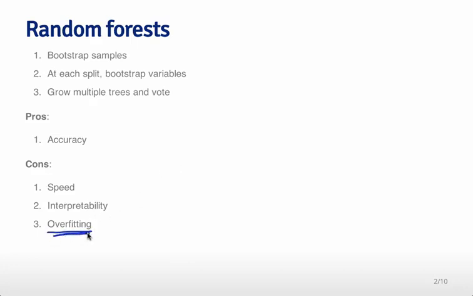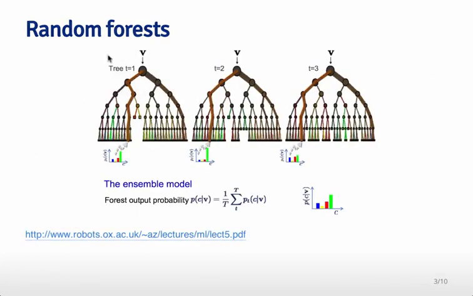It can also lead to a little bit of overfitting, which can be complicated by the fact that it's very hard to understand which trees are leading to that overfitting, and so it's very important to use cross-validation when building random forests. Here's an example of how this works in practice.